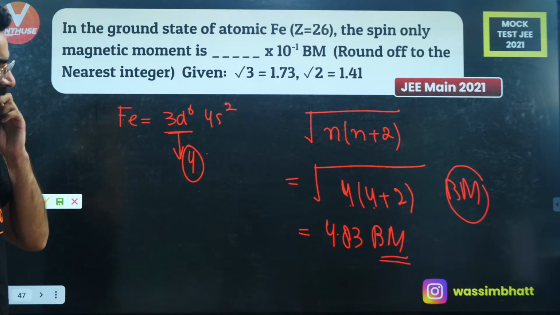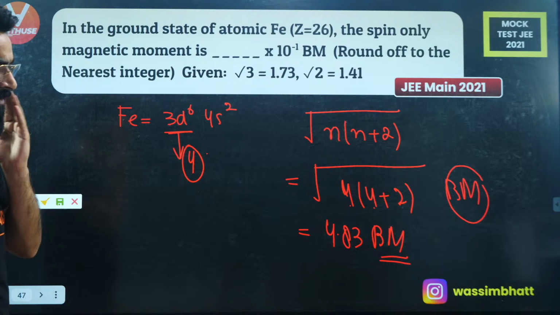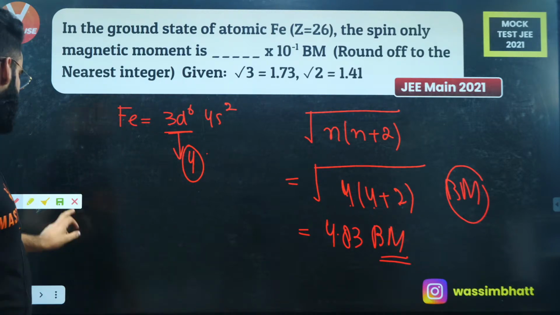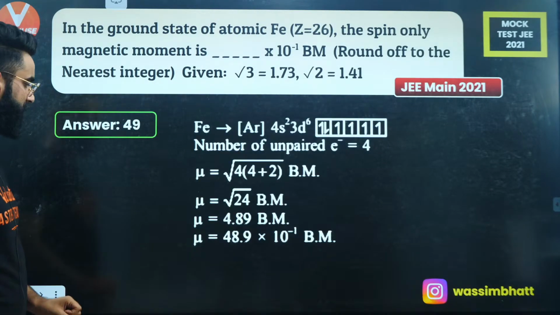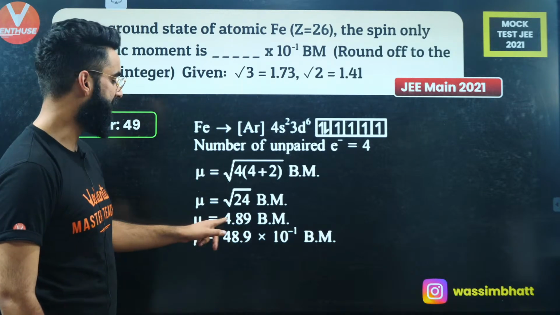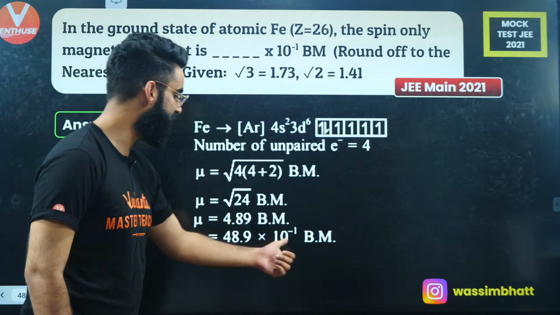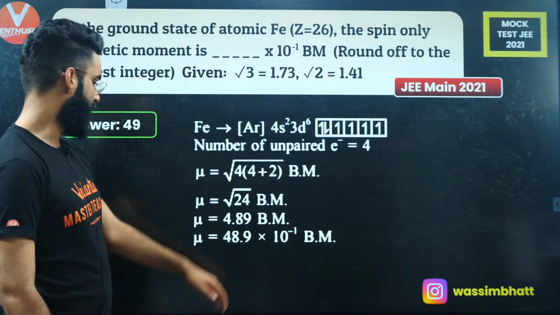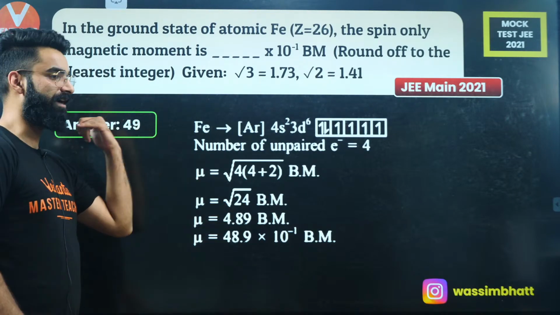Right, people? 4.83 or 4.87? Let me check it exactly. It's 4.89 Bohr magnetons, right? So 4.89 you can write in this form, 48.9 into 10 raised to the power minus 1. So instead of this, you can write 48.9 as the answer.